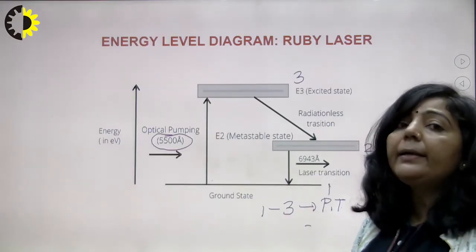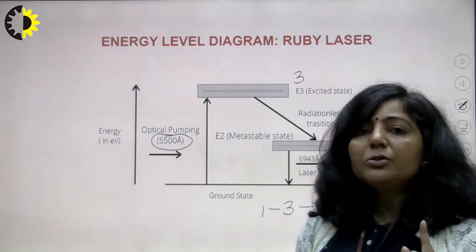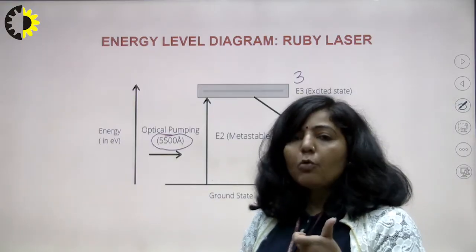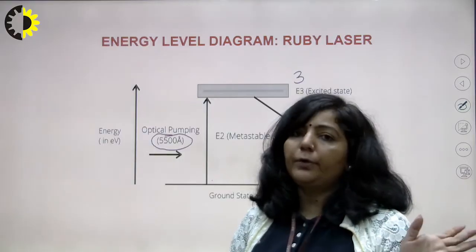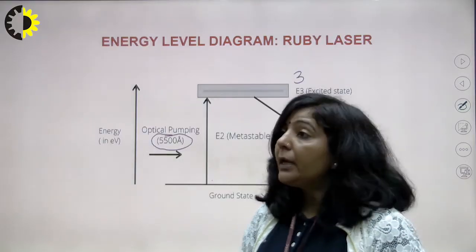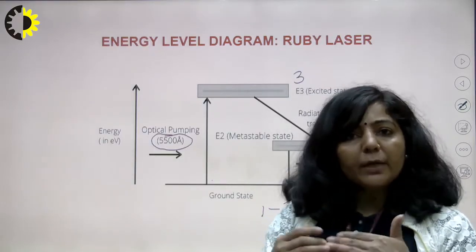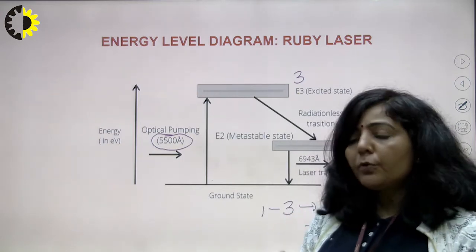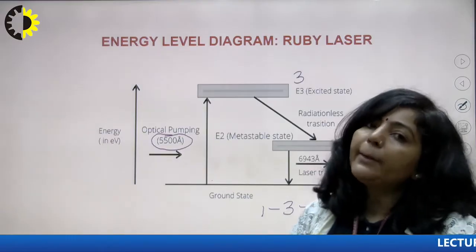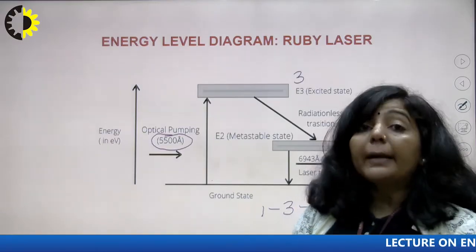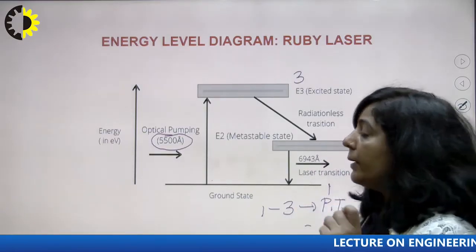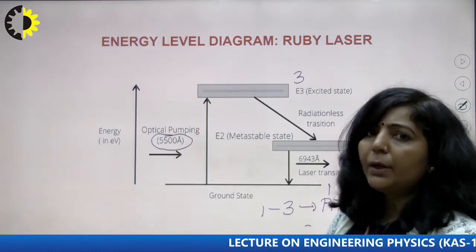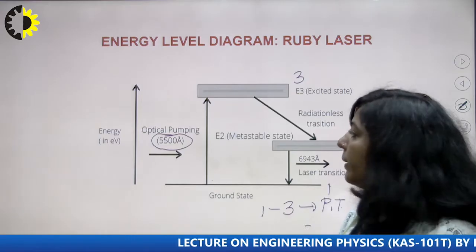But that helical xenon flash lamp is not only providing photons of this much wavelength, that source is providing photons of different energy, different wavelength. It means the photons of the rest of the energy are not utilized. Those photons will be wasted, and they will appear in the form of heat. So that is one reason for heat in a ruby laser, and that heat is not desirable, you have to remove that heat from the ruby laser.